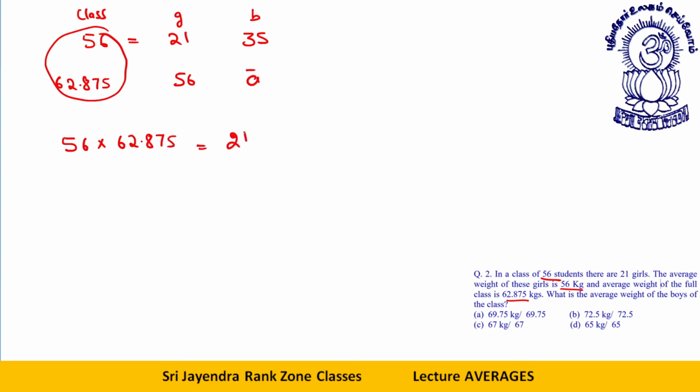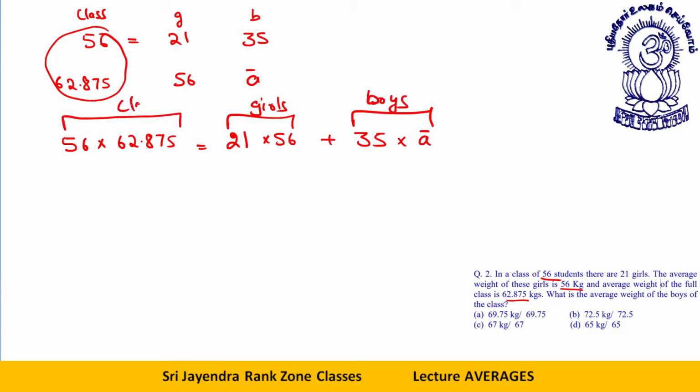The average weight of these girls is 56 kg. These boys, I don't know their average weight, let this be a. So girls' weight plus boys' weight is equal to the weight of the class.